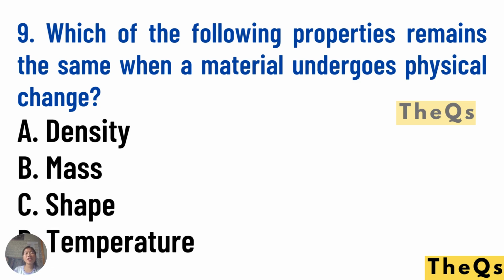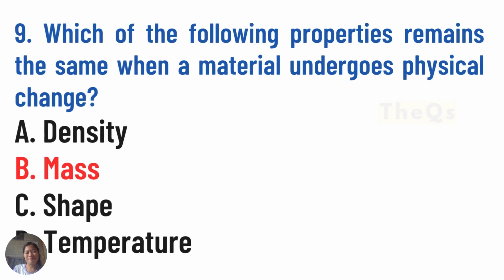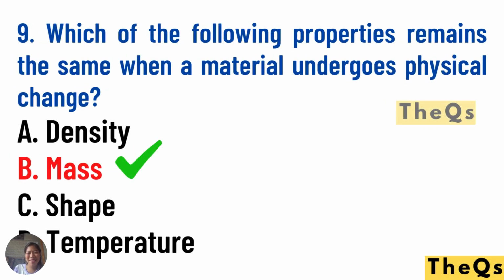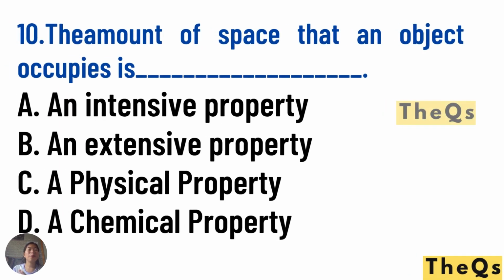Number nine, which of the following properties remains the same when a material undergoes physical change? Remember, physical change, no new substance being formed. A. Density. B. Mass. C. Shape. D. Temperature. The answer is letter B. Mass. Number 10.